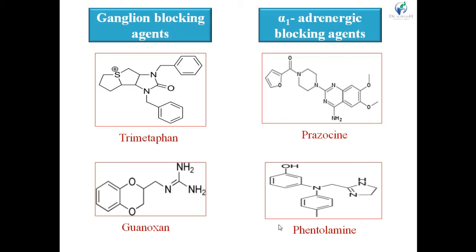Next one is ganglionic blocking agent. See example trimetaphan and guanoxan, right? In trimetaphan, it has the 2 phenyl rings, which are attached to the imidazolidine ring. This one is imidazolidine ring, right? Imidazolidine means a 5-member ring with 2 nitrogen atoms at 1,3 position and fully saturated, that is imidazoline, right?